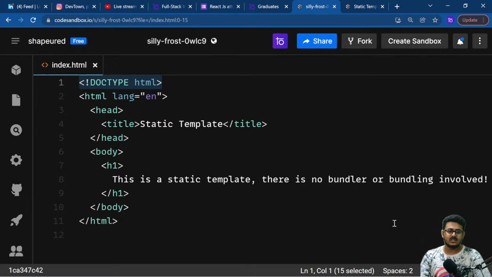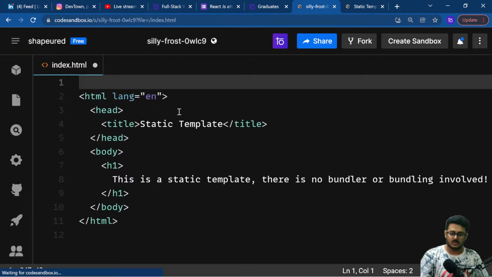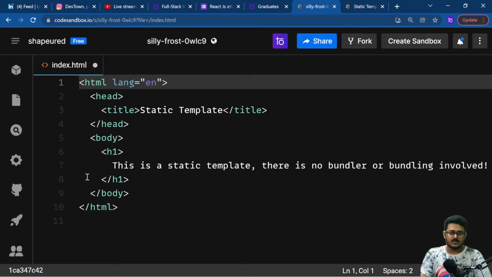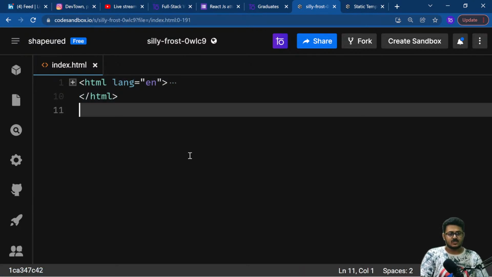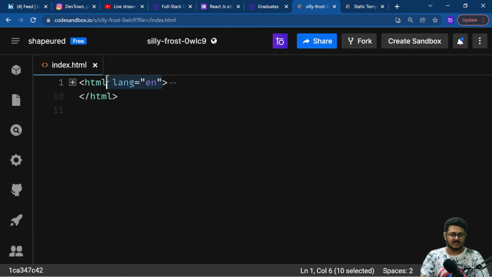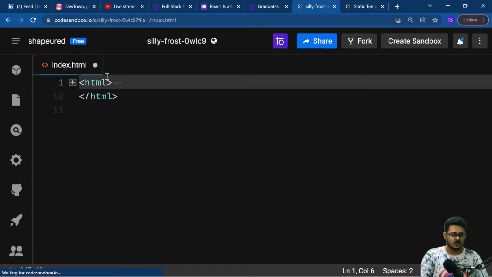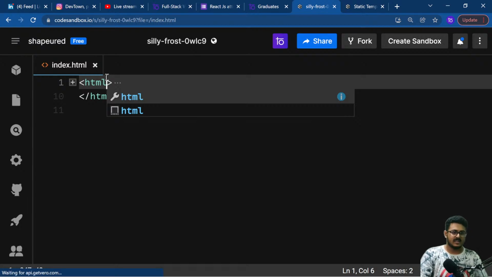Okay, now this is not actually the code. We can even remove this, it won't be of any use to you. The main HTML code that basically comprises the website that you were able to see is this particular code itself. It starts off with an HTML tag. We can remove the language equals to English, we do not require that right now.